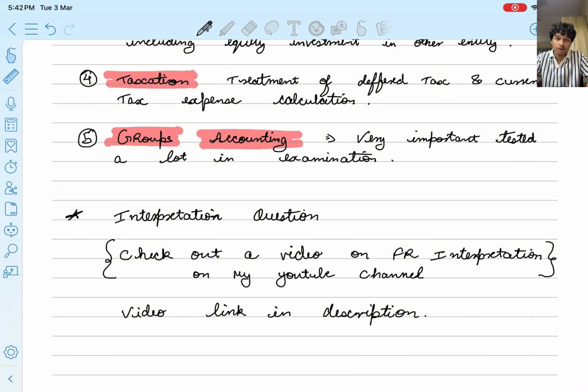Associate accounting, you should know it very well. How to do the equity method, what are the steps, what should be added, what should be subtracted. So this is the treatment that you should know.